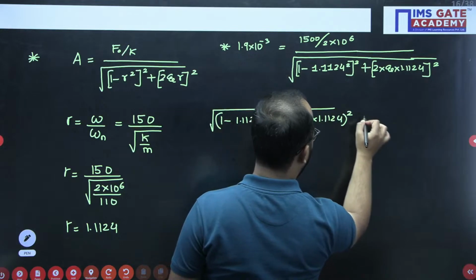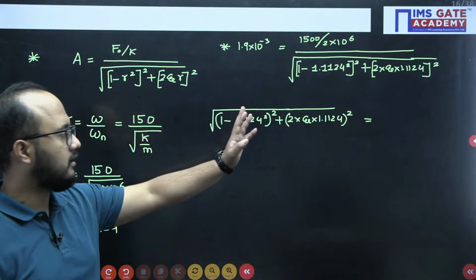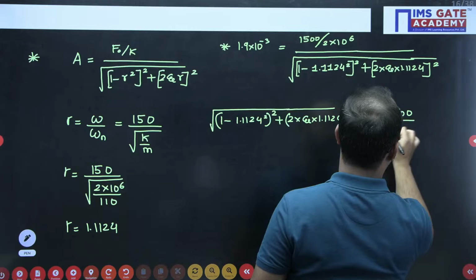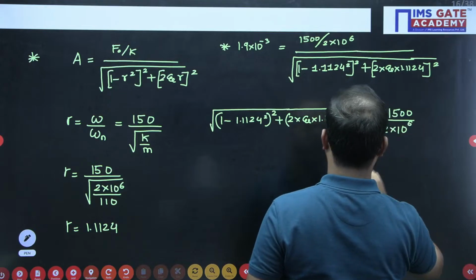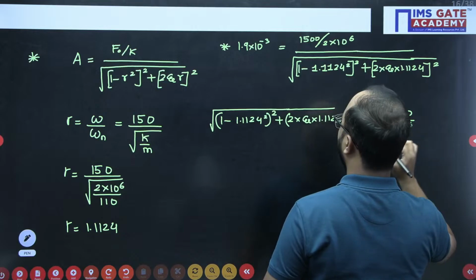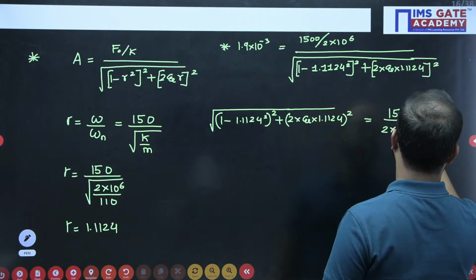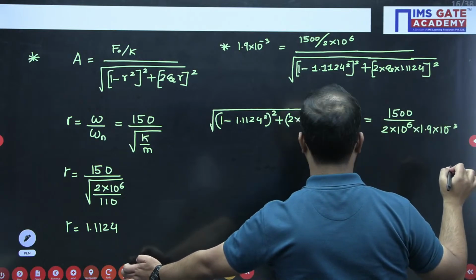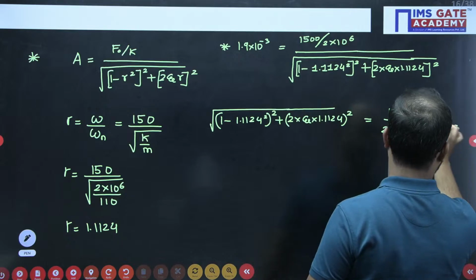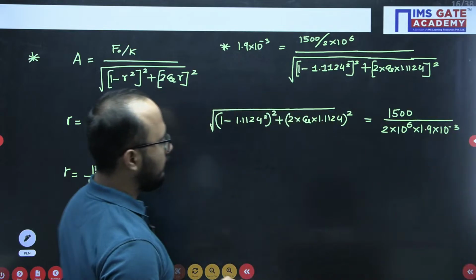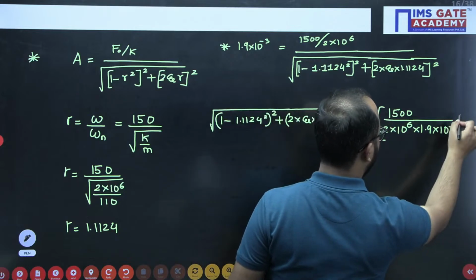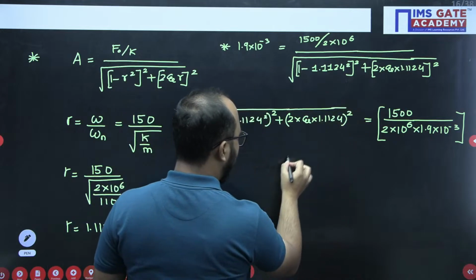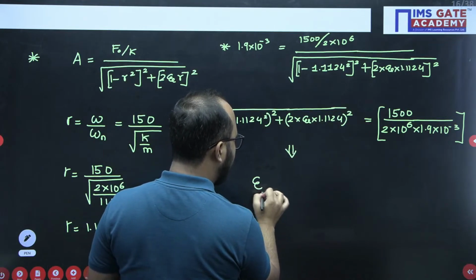So that part will come on the left side, let's suppose, and all the part will be on the right side. So 1500 divided by 2 into 10 to the power 6, divided by 1.9 into 10 to the power minus 3. Like this. Now we will do the squaring on both the sides and we'll get the answer from here. After doing squaring on both the sides, you can easily get the answer of damping factor.